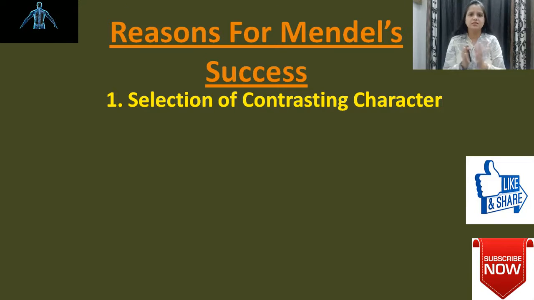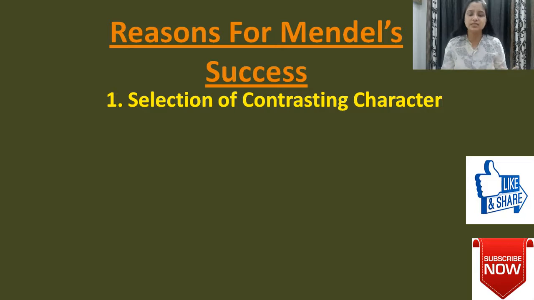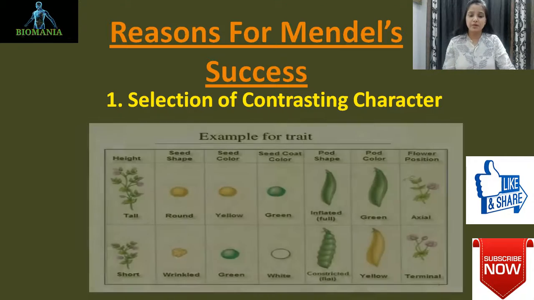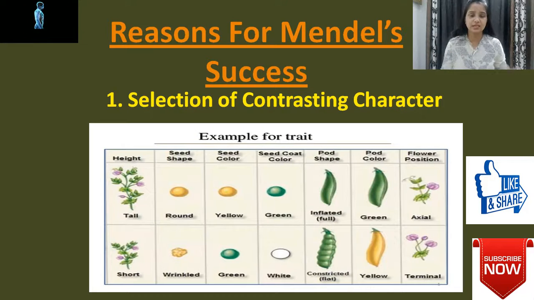So he decided to take all contrasting characters. One is tall and the second one is dwarf. So he has taken height as a contrasting character, tall and dwarf. Tall means tall and dwarf means dwarf. Definitely there is a huge difference between them. The next examples you can say are flower color and pod shape. There are so many characters he has taken. The 7 characters he has taken are mentioned here.